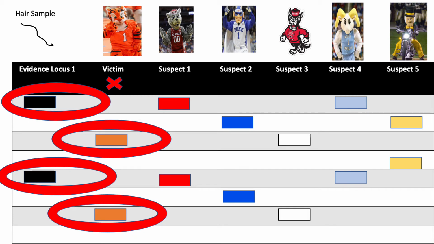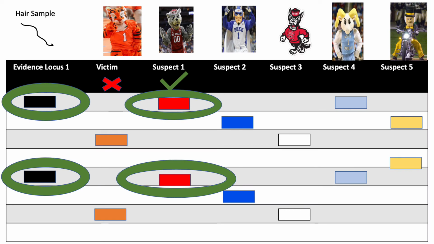First, you'll see the victim, the tiger, doesn't share any alleles in common with the sample of DNA evidence at this locus. This means that the hair doesn't belong to the victim. Next, you'll have suspect 1, Mr. Wolf. Mr. Wolf shares the same two alleles as the evidence, so Mr. Wolf cannot be excluded from our data at this time.